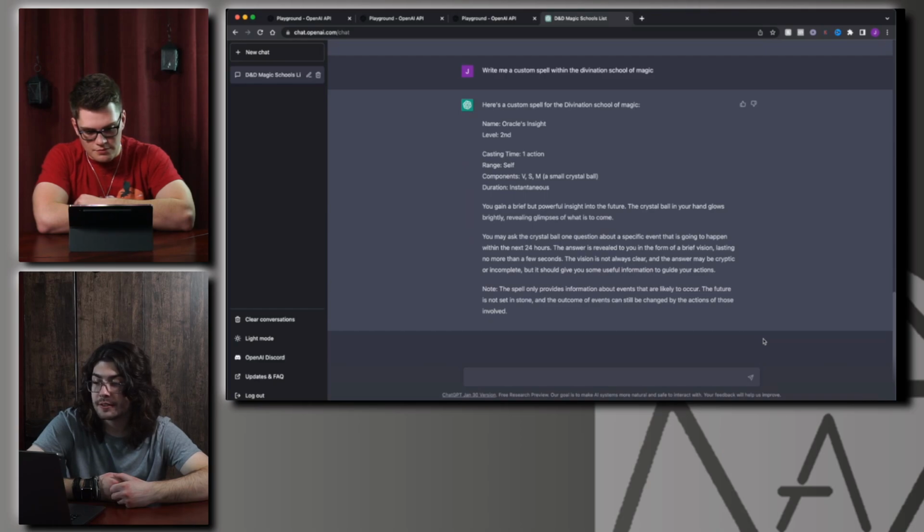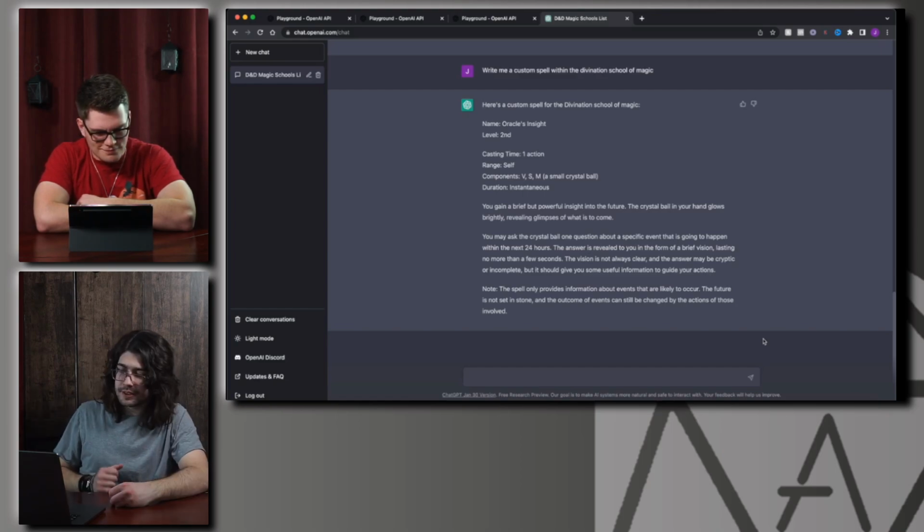24 hours. The answer is revealed to you in the form of a brief vision. Lasting no more than a few seconds, the vision is not always clear and the answer may be cryptic or incomplete, but it should give you some useful information to guide your actions. Note: the spell only provides information about events that are likely to occur. The future is not set in stone, and the outcome of events can still be changed by the actions of